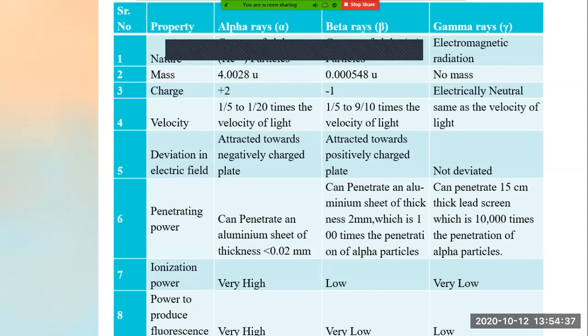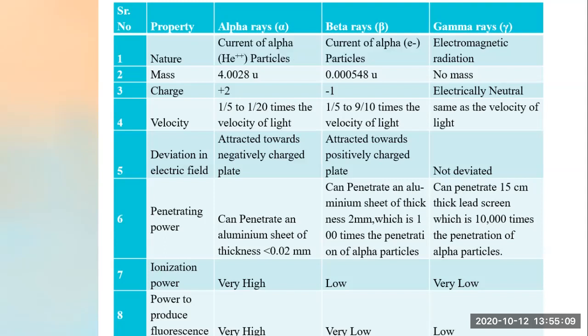Now we'll go to the seventh point, that is ionization power. Ionization power is nothing but the energy required to remove an electron from a neutral atom. If an atom is neutral, when particles are bombarded on it, they can have the energy to remove an electron from that neutral atom. That is termed as ionization power.